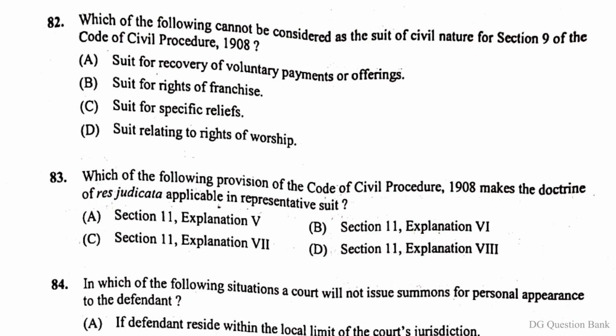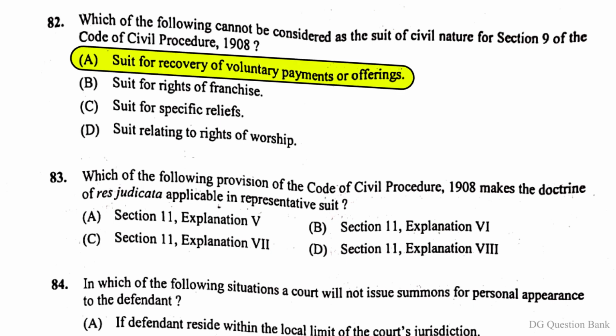Question number 82. Which of the following cannot be considered as the suit of civil nature for Section 9 of the Code of Civil Procedure 1908? The right answer is option A. Suit for recovery of voluntary payments or offerings.